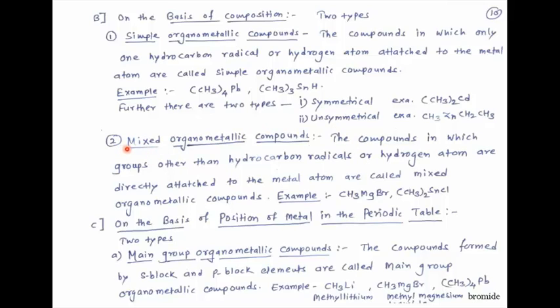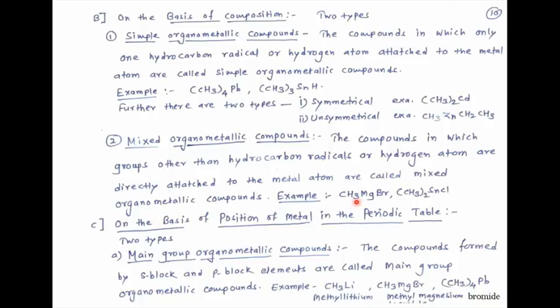Then the second type of organometallic compound on the basis of composition. Mixed organometallic compounds. The compounds in which groups other than hydrocarbon radicals or hydrogen atoms are directly attached to the metal atom are called mixed organometallic compounds. That means here the metal atom is not bonded with a hydrogen atom. Example, see this